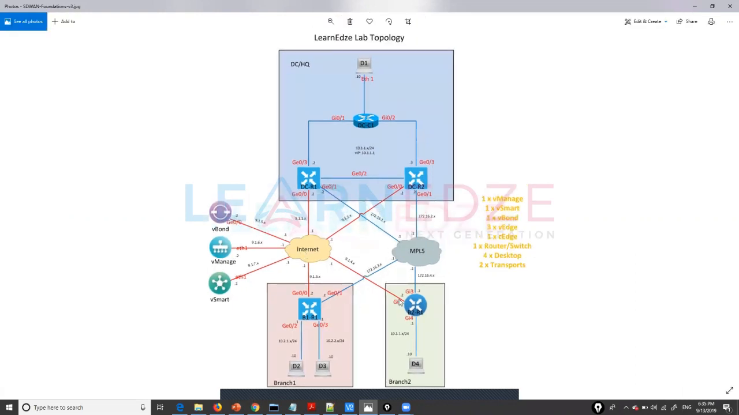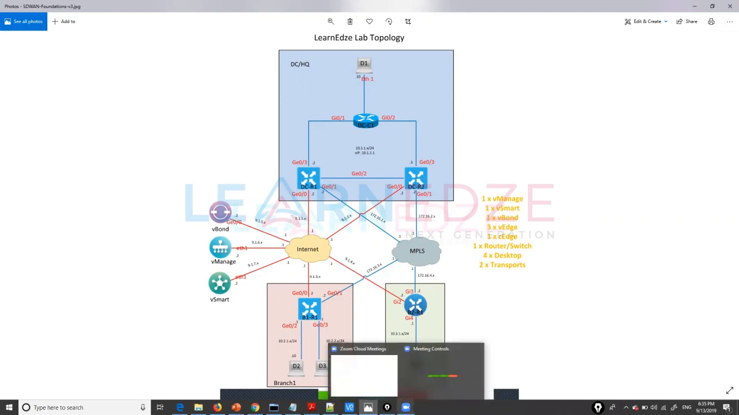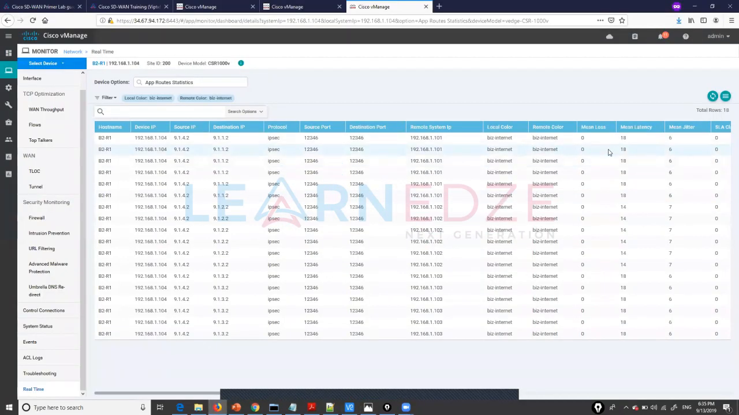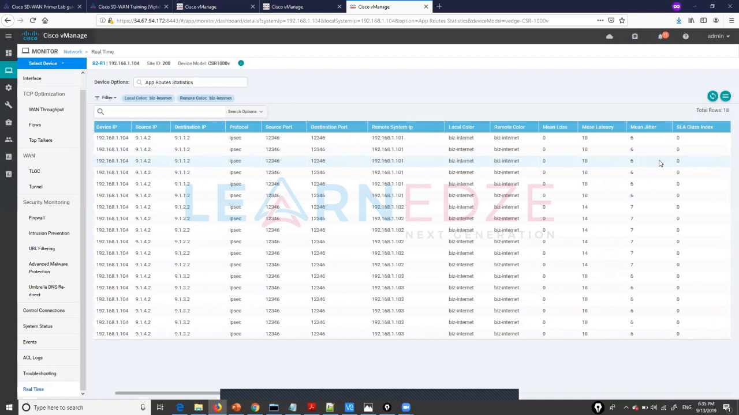So if you look here, I have B2R1 to DC-R1, which is one tunnel, and B2R1 to DC-R2, which is another tunnel. For each tunnel, I will have to calculate the latency and packet loss at each and every particular interval. So let me show you here. Here is the mean loss, mean latency, and mean jitter. So this is how exactly it works.